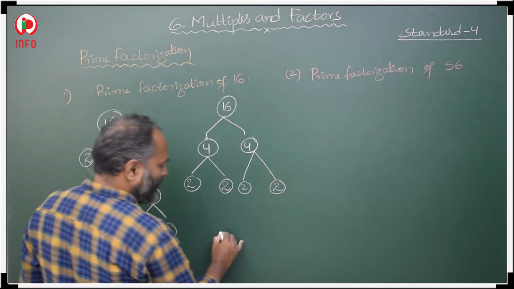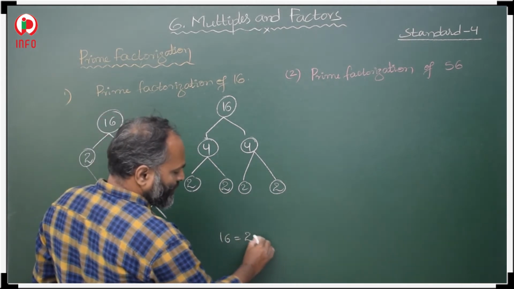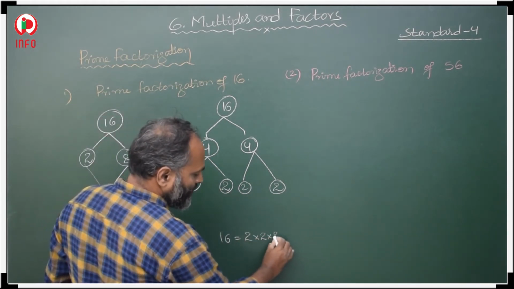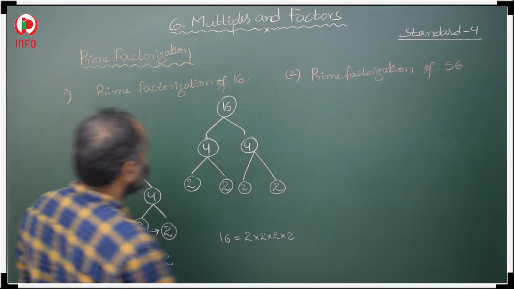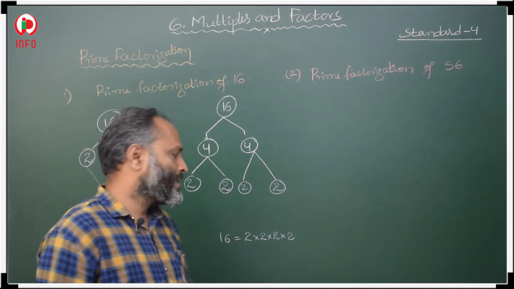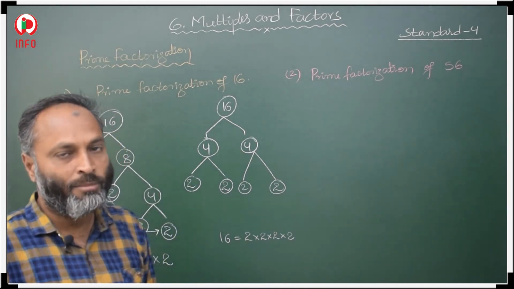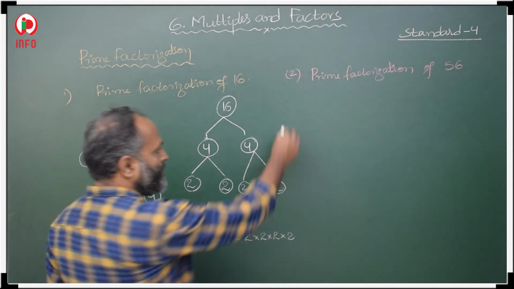Then 16, how can we write it? 2 into 2 into 2 into 2. This is our prime factorization. All these numbers are prime numbers. So we are writing this 16 as a product of prime numbers. In this way we have to do it.